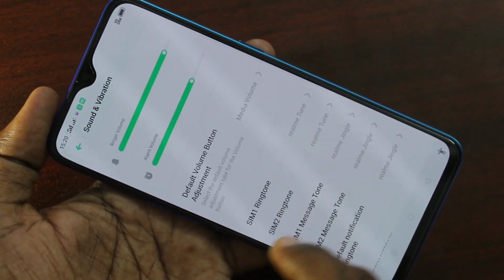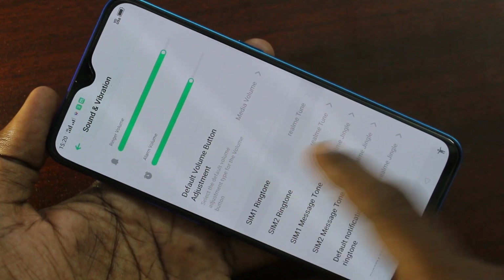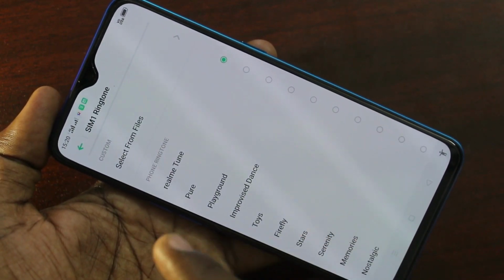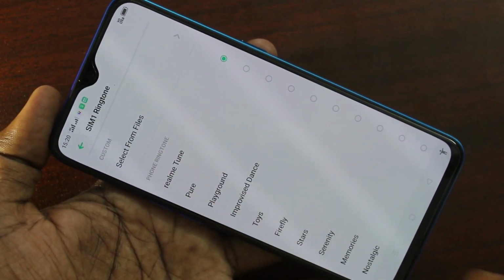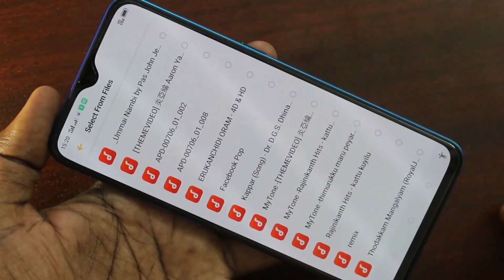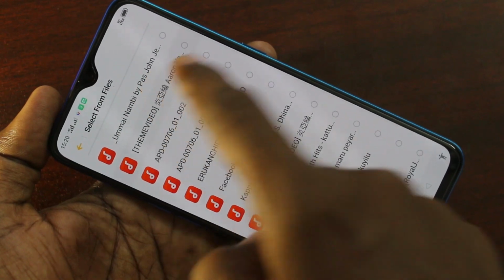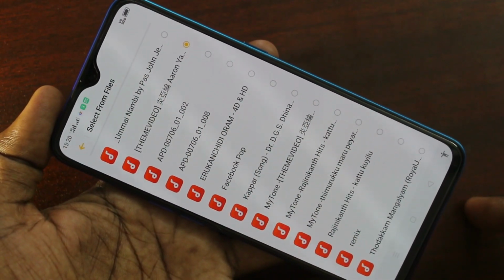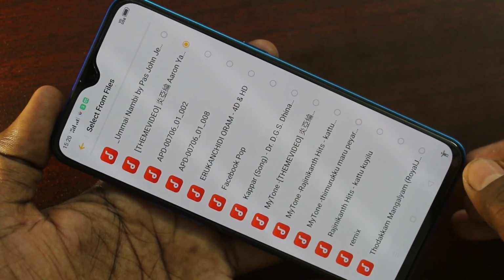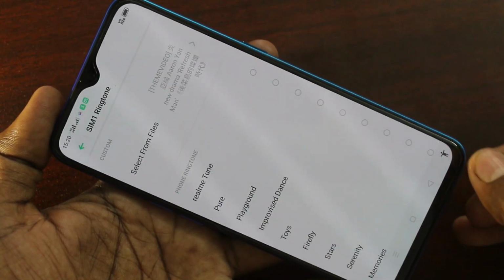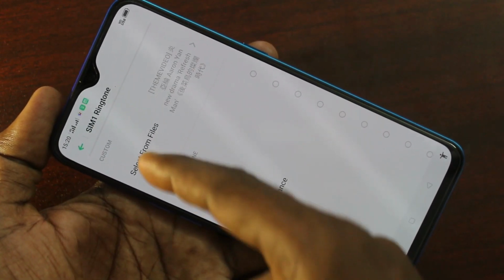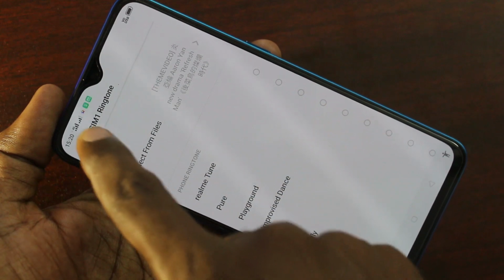Now click on SIM1 ringtone. Here the first option is select from files. So music files will be displayed here. If you have music file in your SD card, that will be displayed here. Just pick up any one here. Yes, that has been set here.